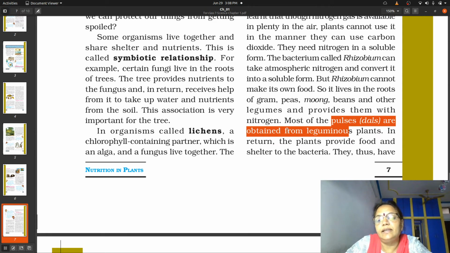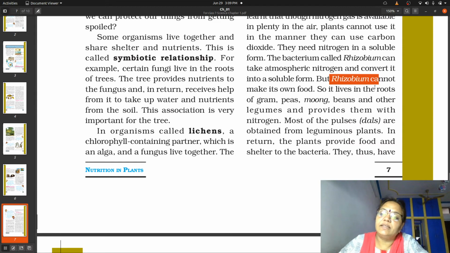कैसे plants कहलाते हैं ये? Leguminous plants. कुछ प्लांट्स ऐसे होते हैं जिन्हें अगर आप ध्यान से देखिएगा तो नीचे जो रूट्स होती हैं उन पर छोटे छोटे से दाने लगे हुए होते हैं. Now such small dots which are present on these roots show the presence of bacteria, and these bacteria are known as what? Rhizobium. उन bacteria को किस नाम से हम जानते हैं? Rhizobium. And these rhizobium are capable of absorbing the nitrogen, converting it into soluble form, which is absorbed by the plants and finally converted into proteins.